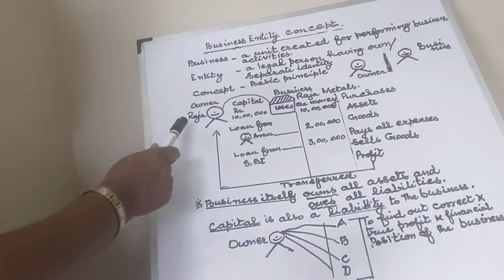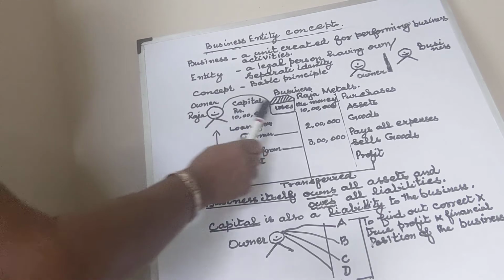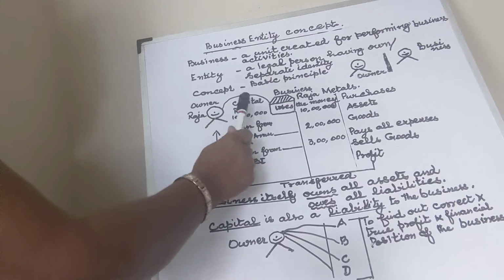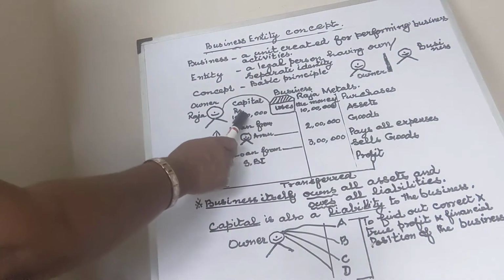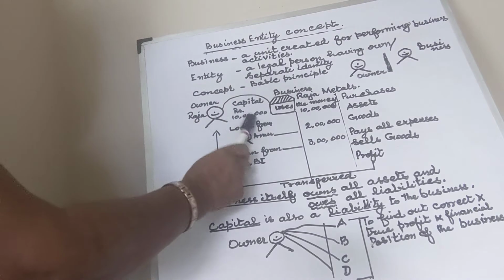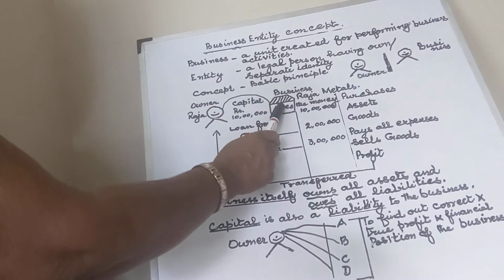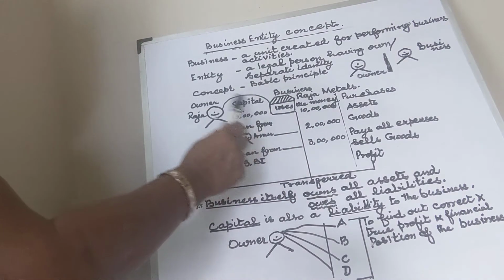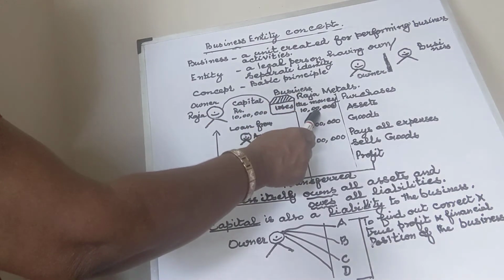So now let us take that this person, Raja, is an owner and he has started a business, Raja Metals. He invests capital, let us say 10 lakh rupees. Okay, but this money is of course with this fellow only. But we treat it that he has given this money to this business. So now Raja Metals is having this money, not this fellow. Okay, so Raja Metals is receiving 10 lakh rupees.